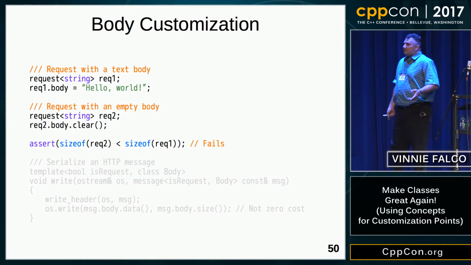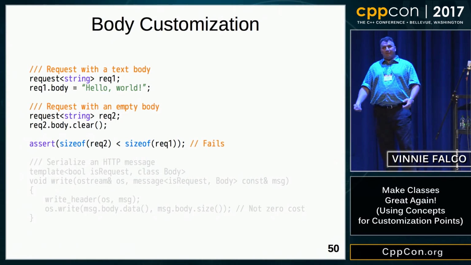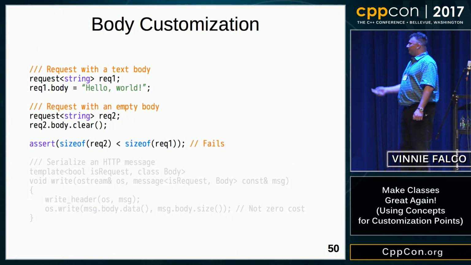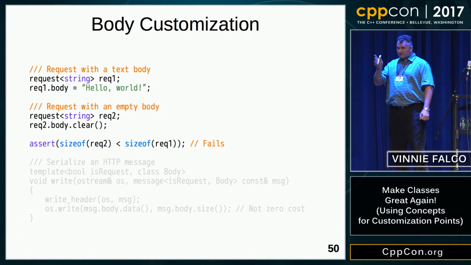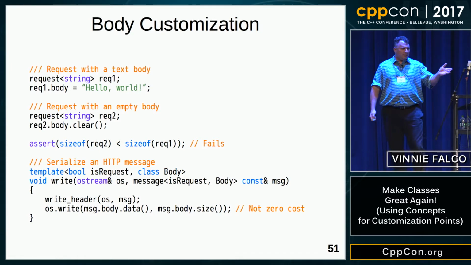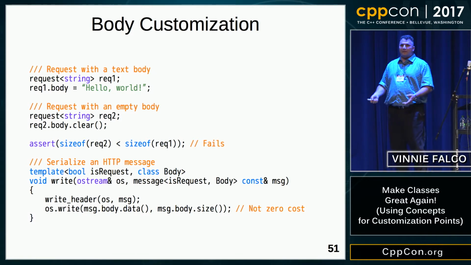Now in C++, we have this mantra of paying for what you use. So here we're paying for the storage even though we're not using it. So that's not very nice. But it doesn't stop there. If you look at the serialization function, we're calling write, but we're passing a size of 0. So that call is completely unnecessary. There's no body, but we're calling the function anyway.